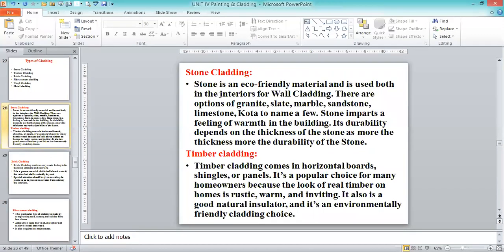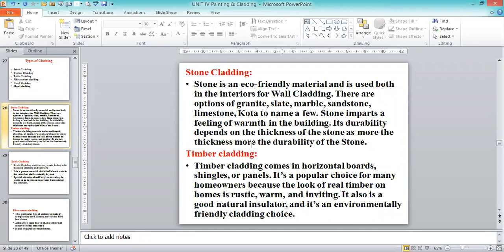Stone cladding is an eco-friendly material which is used both in interiors and for wall cladding. There are options for granite, slate, marble, or sandstone. Which stone are we going to be using? Limestone and Kota stone, to name a few. Some stone imparts a feeling of warmth in the building. Its durability depends upon the thickness of the stone. The more the thickness, the more the durability. So mainly we are going for the stone cladding.